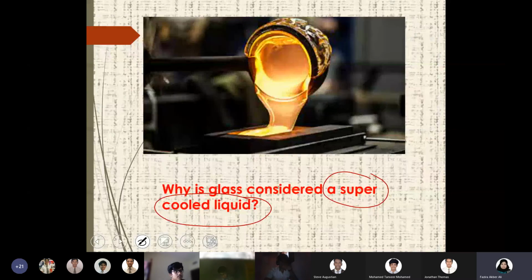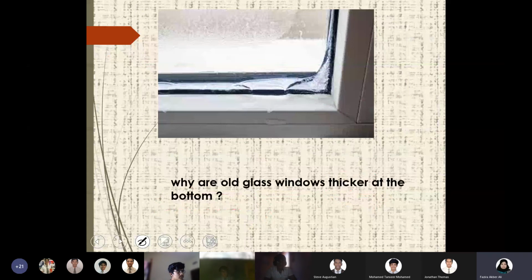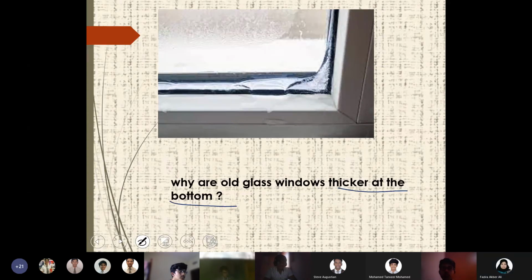You might have noticed this in very old vintage-style homes. The window glasses at vintage homes are thicker at the bottom, right? Yes, ma'am.